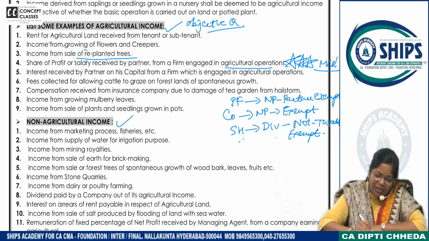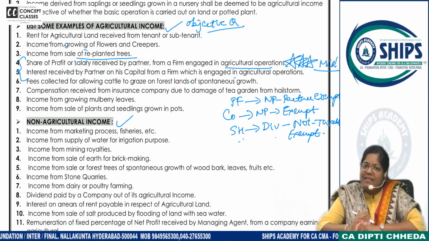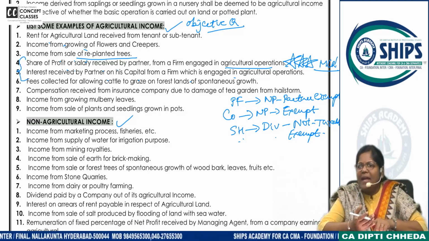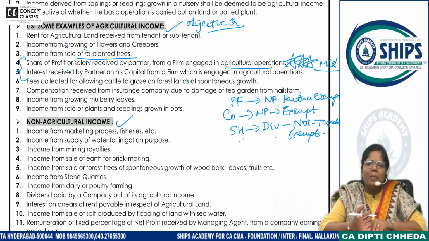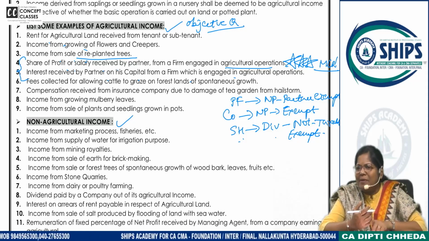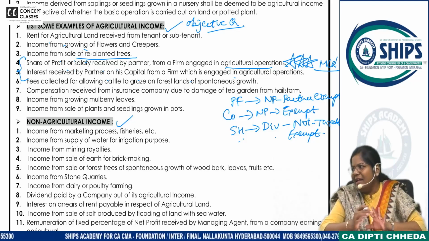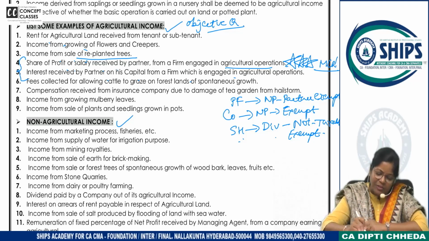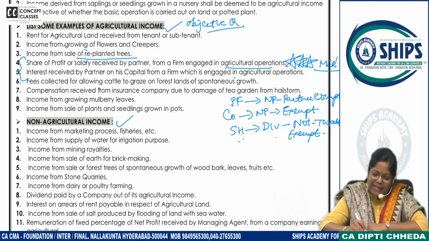Interest received by partner on his capital from a firm which is engaged in agricultural activity. Put a bracket here. Both are exempt. Partner is getting profit from an agricultural firm, exempt. Salary from agricultural firm. Do you all know interest is paid on capital to partners? Yes or no? Interest on loan, interest on capital. So all this interest paid on the capital, it will be exempt. Any doubts?